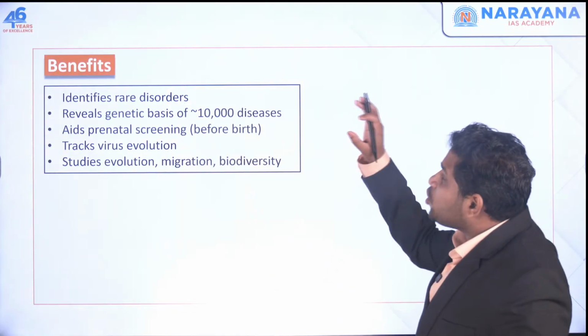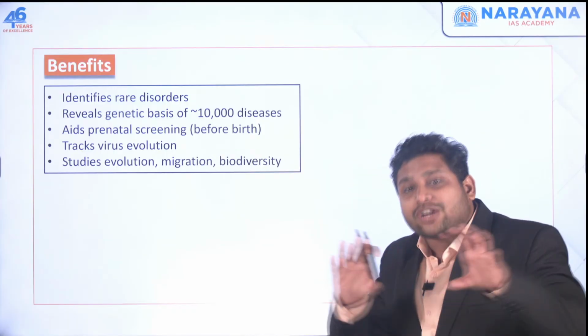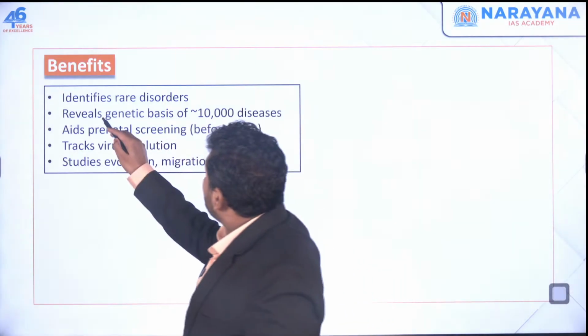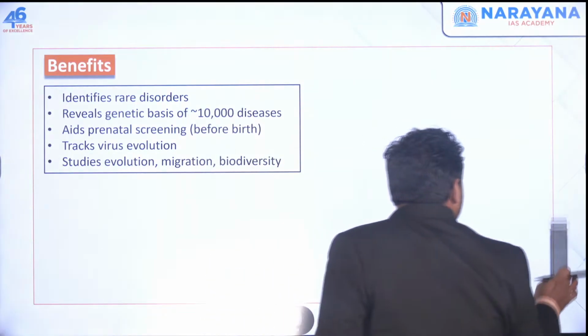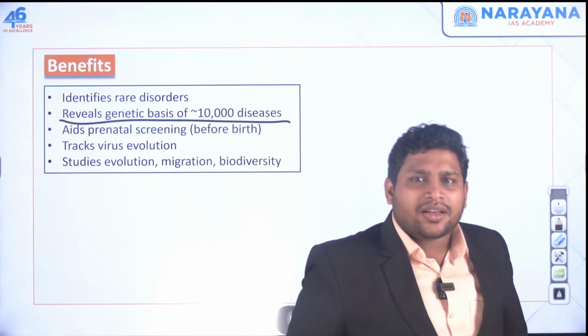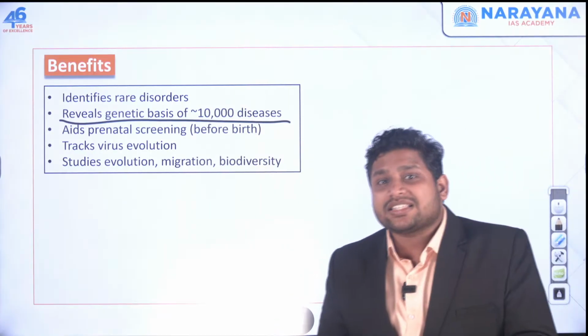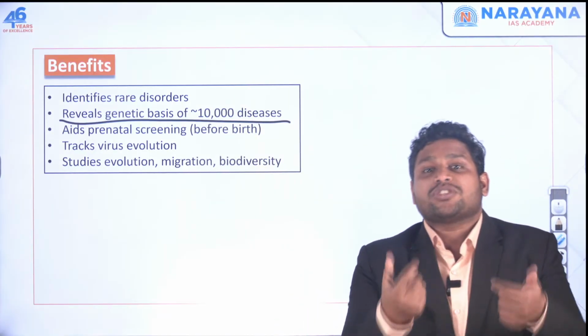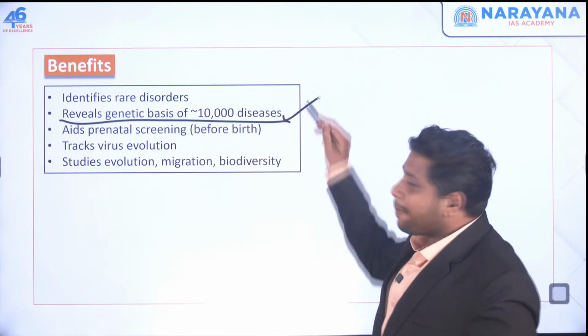So when you know your genome, when you know the exact order of your genome, then this is going to reveal the genetic basis of many diseases. So many common diseases, let's say even cancer, you can understand whether there is any basis in genetics when it comes to cancer.